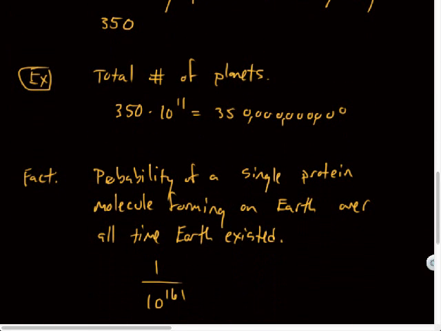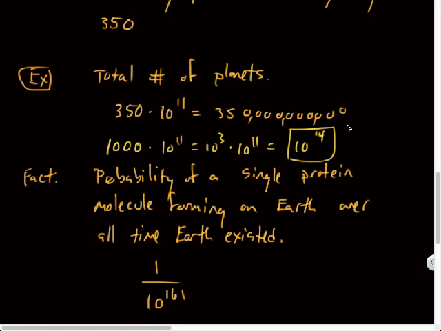Let's just say, just for sake of math for us, let's just say instead of 350 in our galaxy, that it's 1,000. All right? Just to make the math a little bit nicer, right? So I'm making it like 3 times the size, a factor of 3-ish, right? So 1,000 is the same as 10 to the 3rd times 10 to the 11th. So that's the same as 10 to the 14th. So we'll just say we'll round up just to make it real favorable for our calculation. Let's say there's 10 to the 14th planets in the universe, okay?